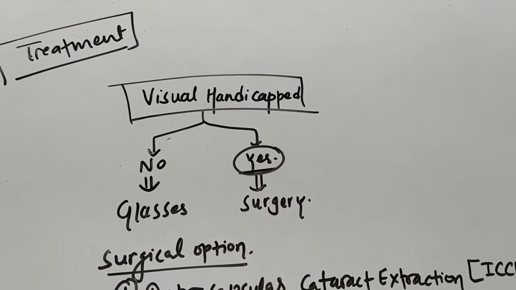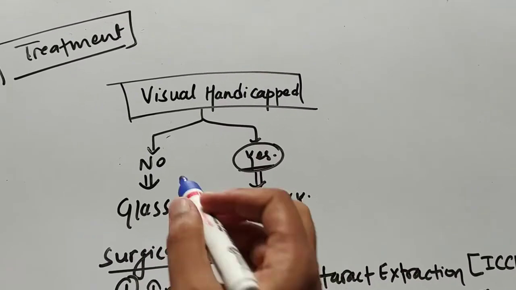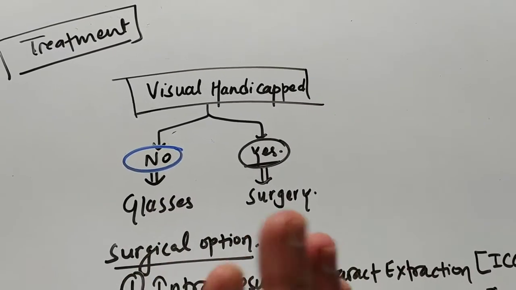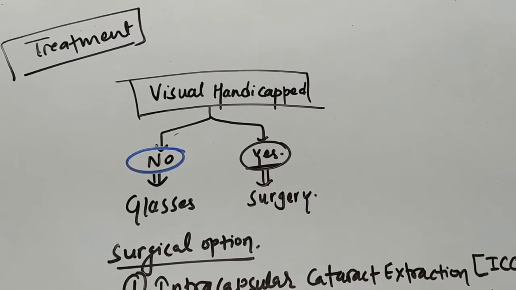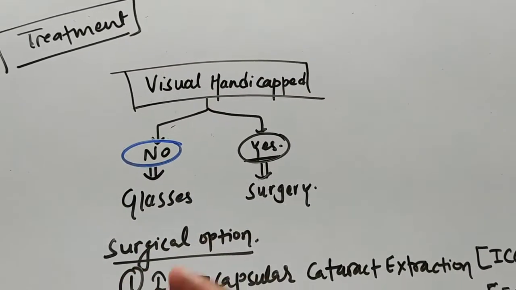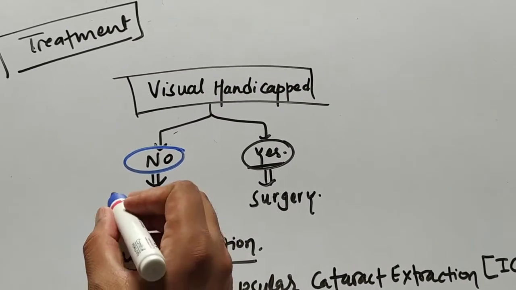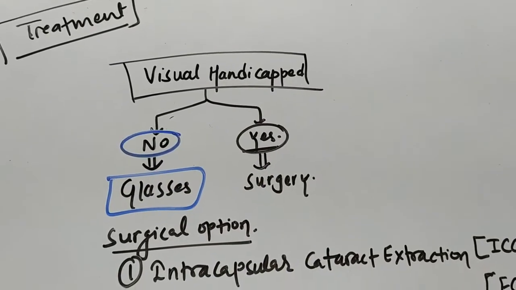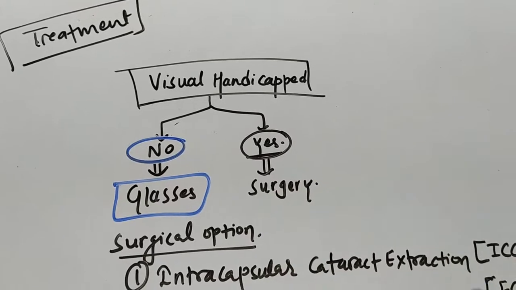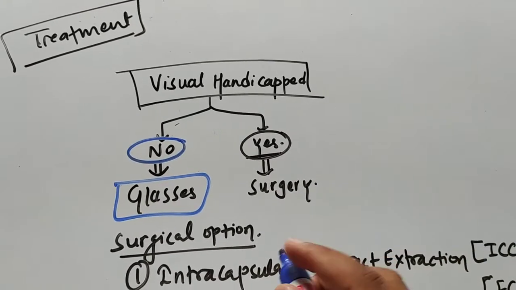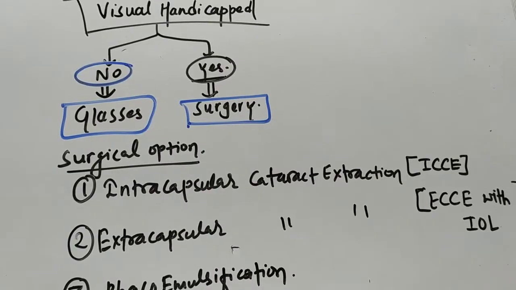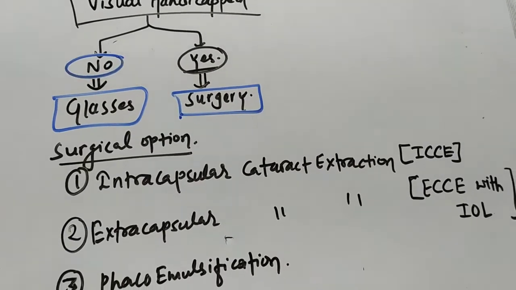If the patient can do their daily activities, then the patient is not visually handicapped. Then there is still time that you can hold off the surgery, and at that time you can go for glasses. But if the patient is visually handicapped and cannot do daily activities, then you will rush for the surgery. Now in surgery we have different options.